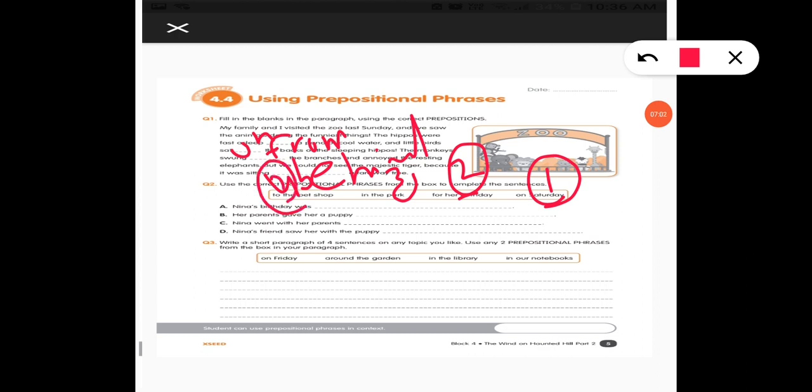To a pet shop. 3. Nina's friends saw her with the puppy in the park. 4th. I hope it is clear to you, students. Next one, there is question 3.